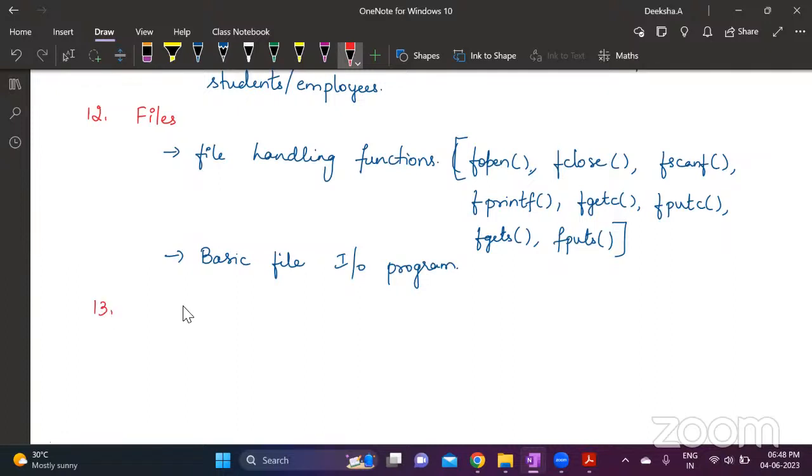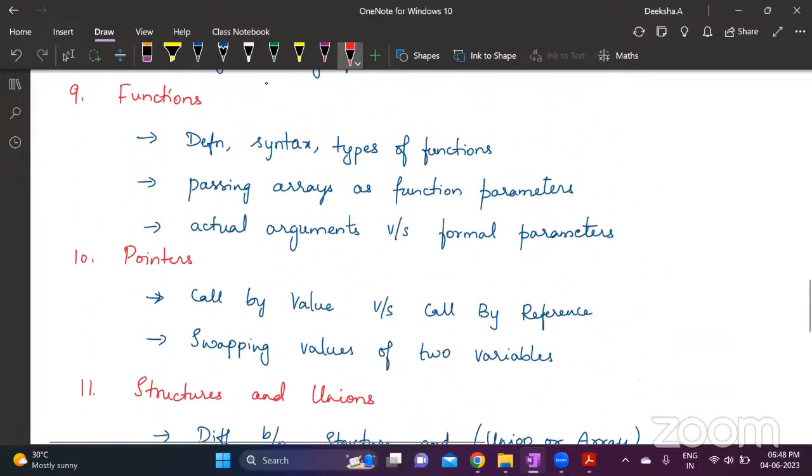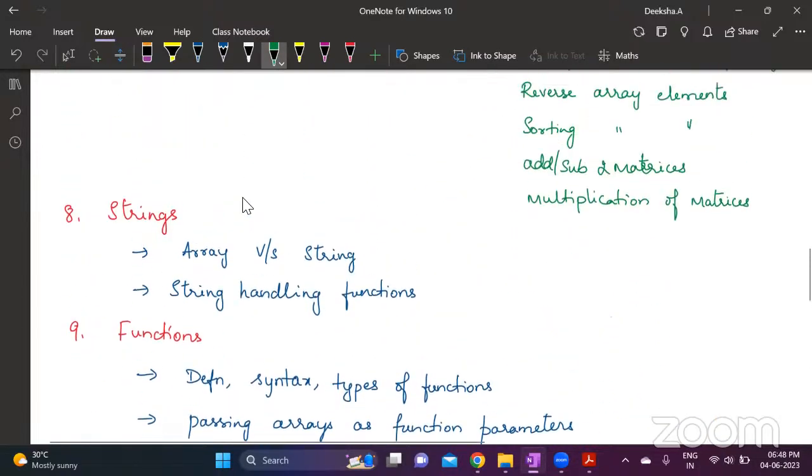Additional topics that you might get are about macros, and then enumerated data types and preprocessors. You might get one question on this. I have seen one compulsory question on macros in each and every question paper. Enumerated data types and preprocessors are quite rare, but you should definitely make sure that you are learning this.